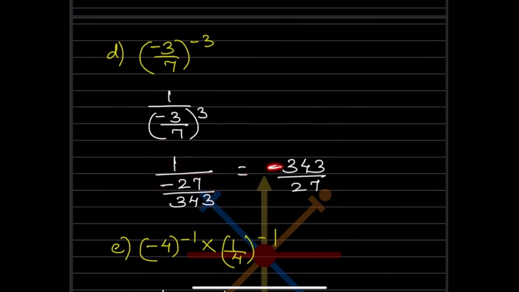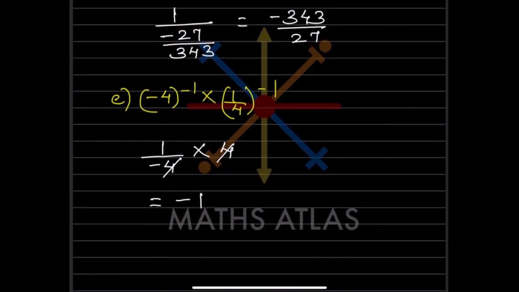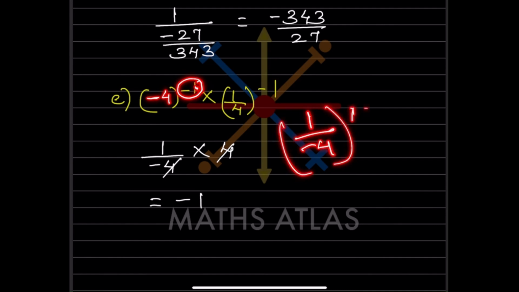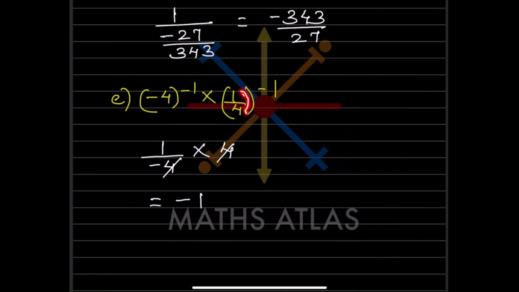And now, as I said, you can write the negative sign over here. Here you are not going to change the negative sign, only the exponent. So this is going to be 1 by minus 4 raised to 1, and actually we don't have to write the 1, that is understood. So just write 1 by minus 4. Again here, this is already in a fraction, so it will go to numerator and denominator, so that will be 4, because you have to make it positive, so 4 by 1, that is just 4. So this will get cancelled, this is going to be 1. So now this is minus, so minus 1.